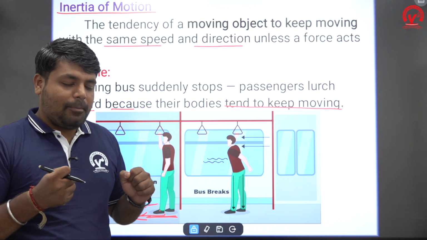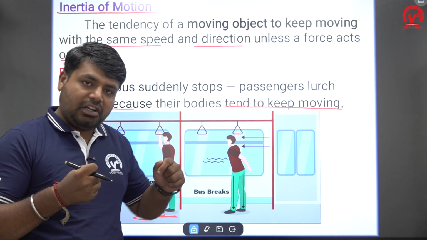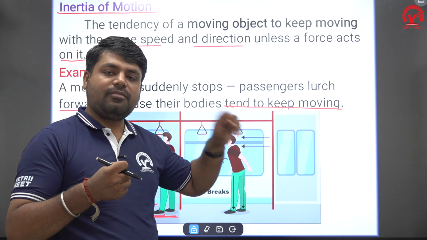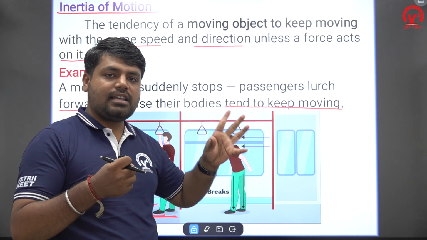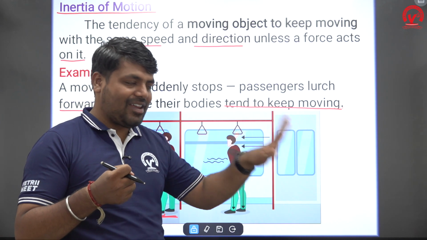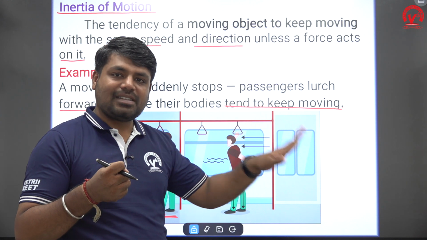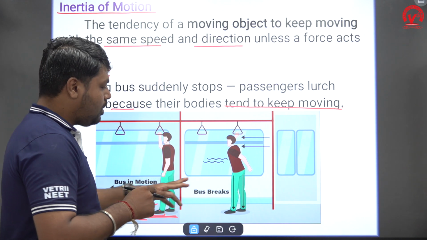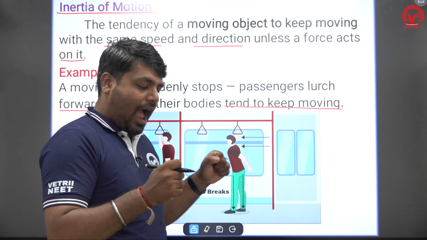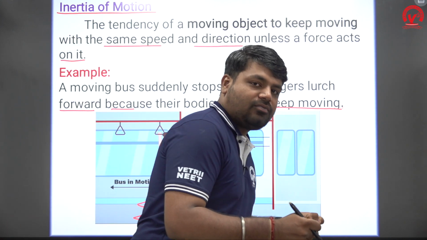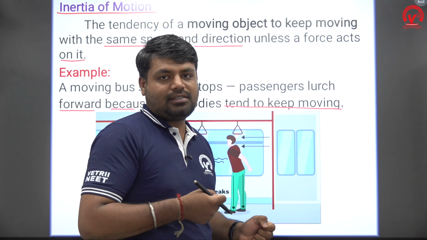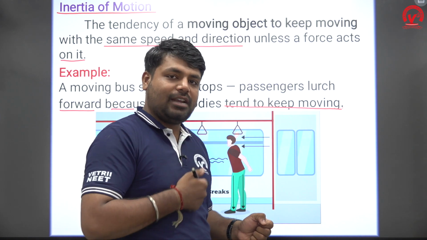So when the brakes are applied, the body continues in the state of motion. It doesn't come to rest, because the driver applies force on the bus only, not on you. For that reason, we lurch forward while applying the brakes, because we have some inertia.